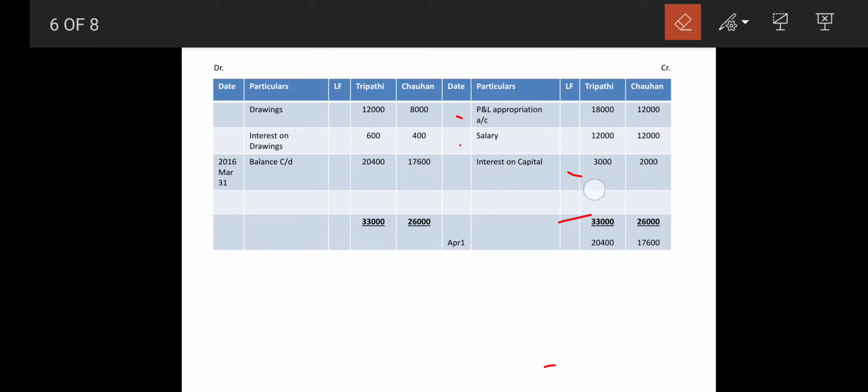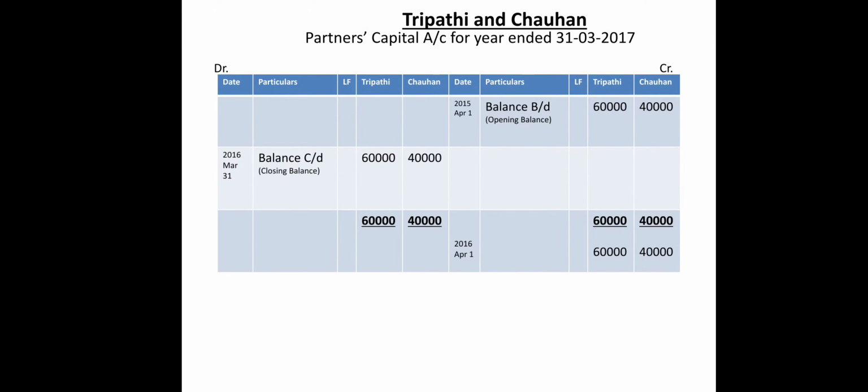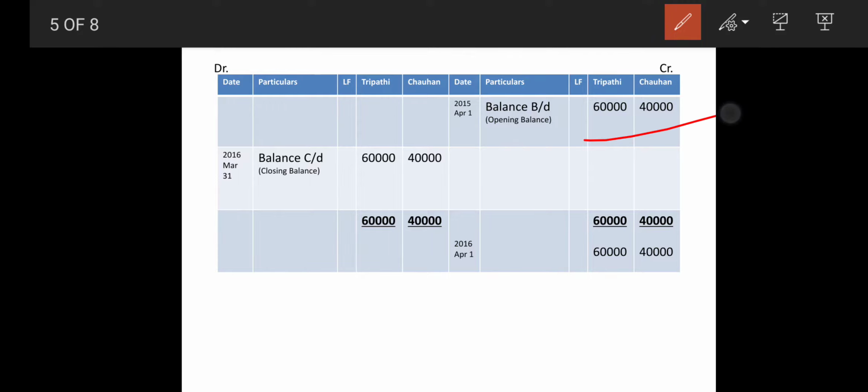Now we will be closing our fixed capital, that is the partners' capital account. Partners' capital account is very simple. 60,000 was the balance which is carried forward to the next coming year, and that is balance carried down. So this will be transferred as balance brought down in the next coming year. This way this ends the sum.